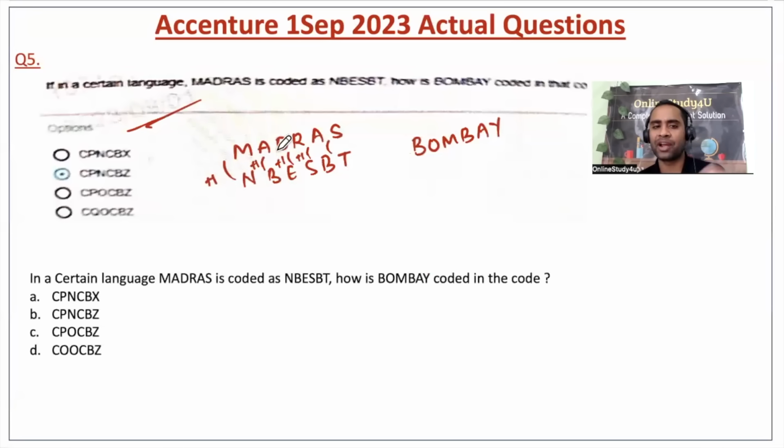After M, N will come. After A, B will come. After D, E will come. After R, S will come. After A, B will come. And after S, again, T will come.